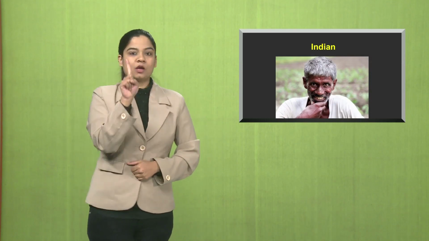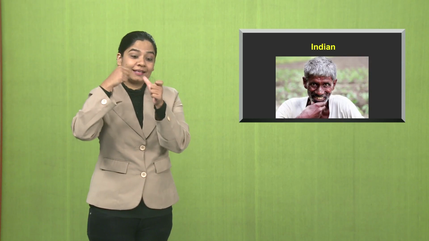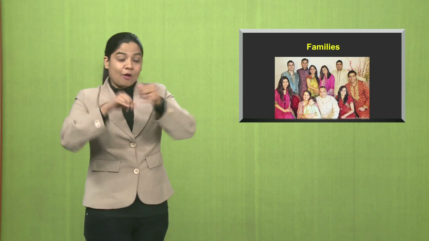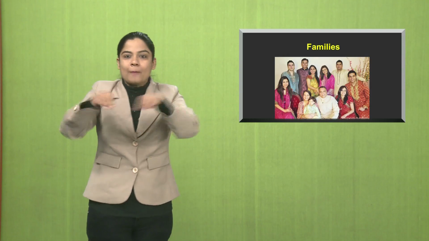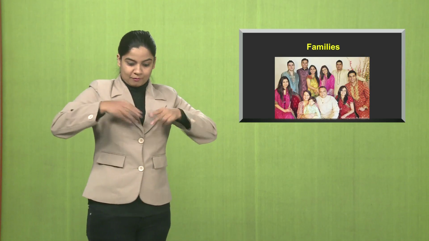Indian is a person who's from India, following its people, customs, languages. India is the country, Indian is a person living in that country or from that country. Families, a group of parents, etc. Parents, children, their grandchildren, wives, husbands, and elongated family members are families living together.